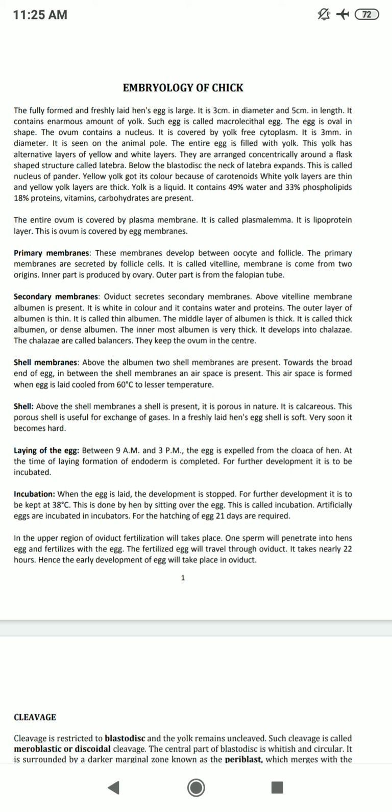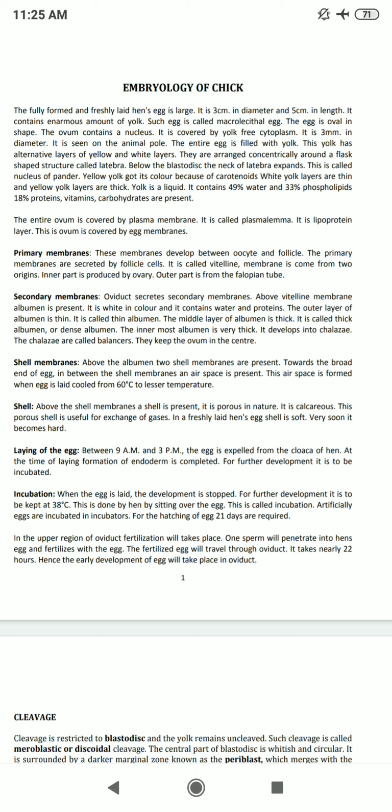The primary membranes develop between the oocyte and follicle. The primary membrane is secreted by follicle cells, and it is called the vitelline membrane. It comes from two origins. The inner part is produced by the ovary, the outer part is from the fallopian tubes. The secondary membrane is secreted by the oviduct over the vitelline membrane.